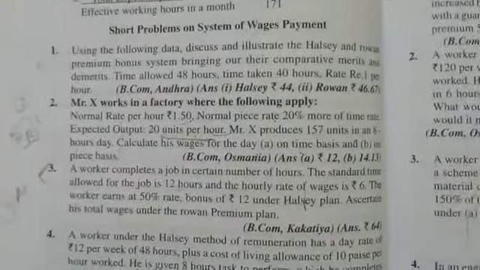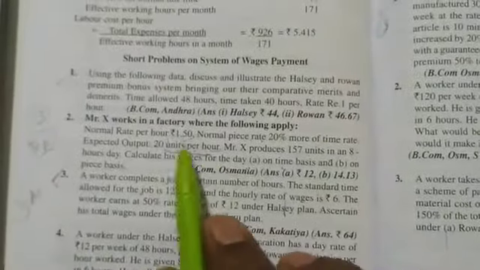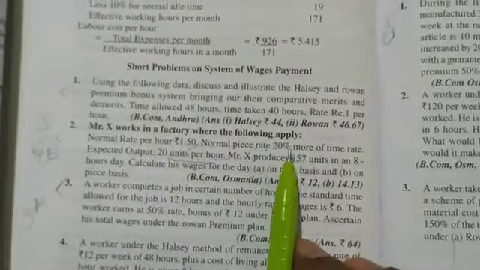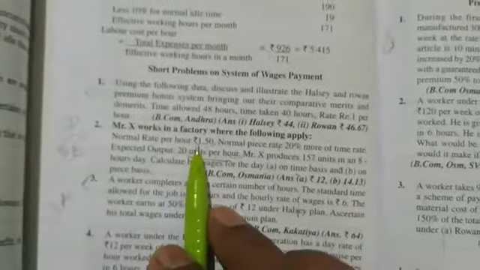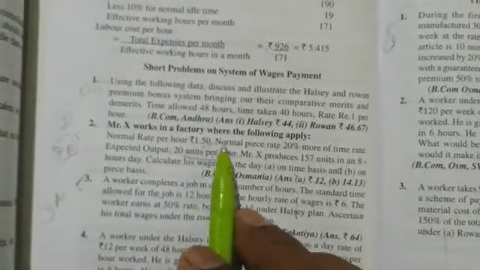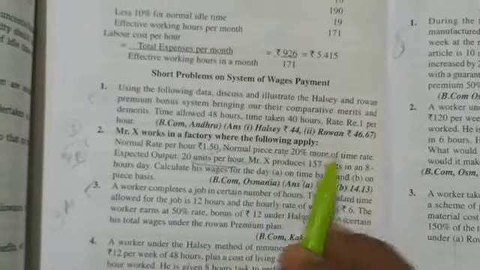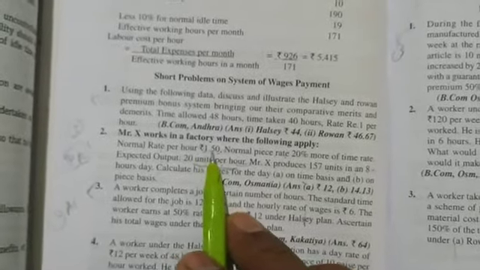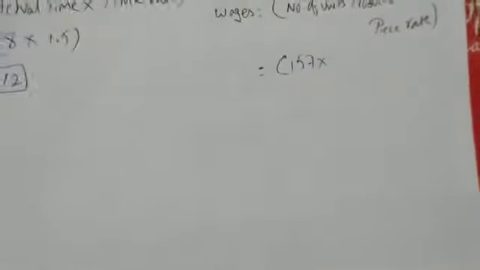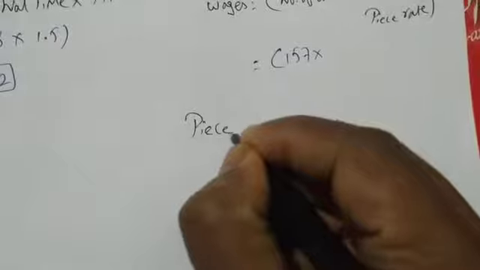Now here comes the problem. He has not given the piece rate in the question. Piece rate is not given. See what he says. Piece rate is 20% more than the time rate. We have the time rate, how much? 1.5. 1.5 is the time rate. So normal piece rate is 20% more than the time rate. Means on this 1.5, 20% we have to add. So now I am doing the calculation here. We have to find out the piece rate.